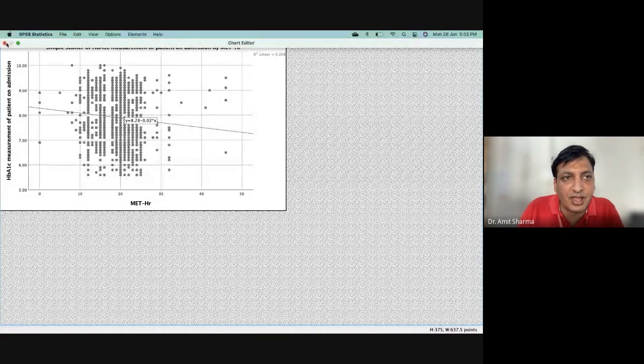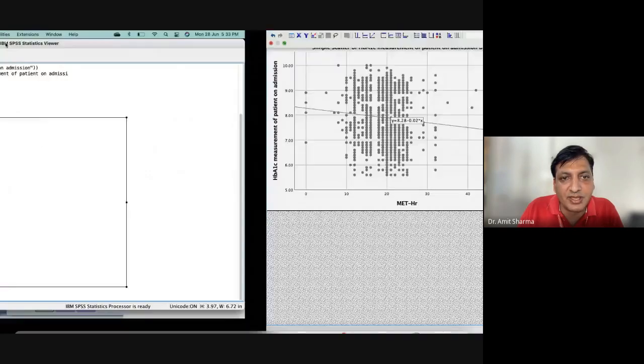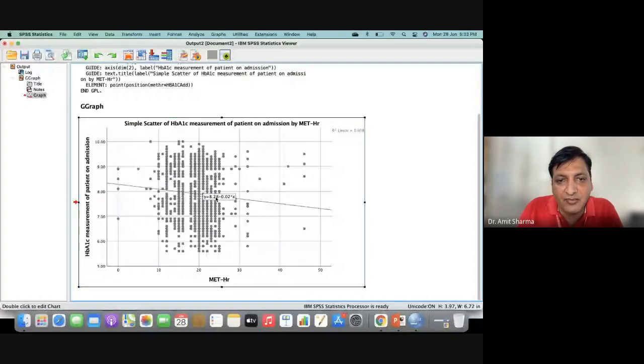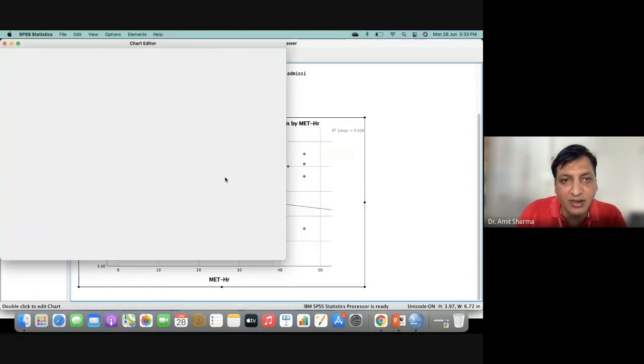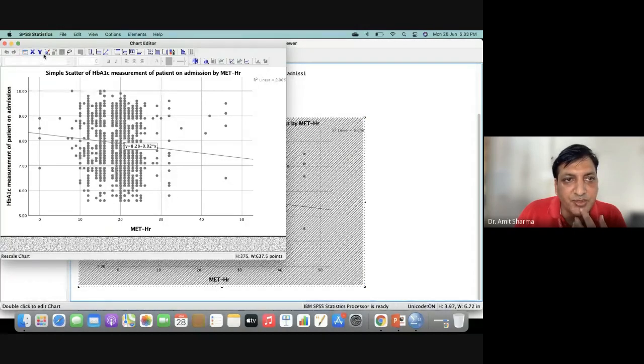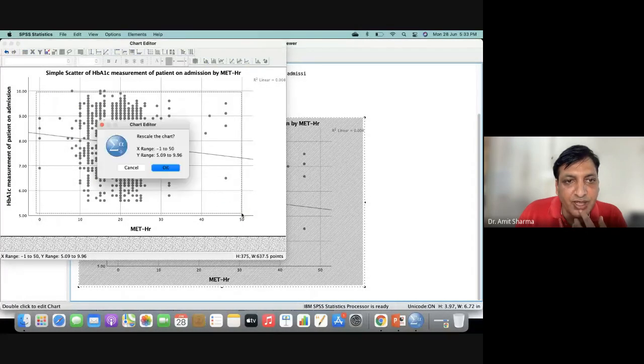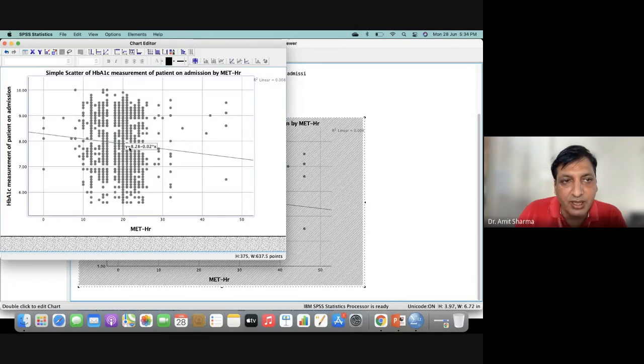So I can close this, and you can see that this is the graph. For example, if you want to compare your study with another person's study, you can add another line of the author. SPSS gives you the option to add another line. For example, you can choose the graph, and you can choose the range. What is the range of X and what is the range of Y of the other author, so a line will be plotted according to this.